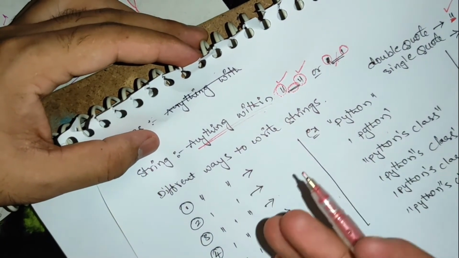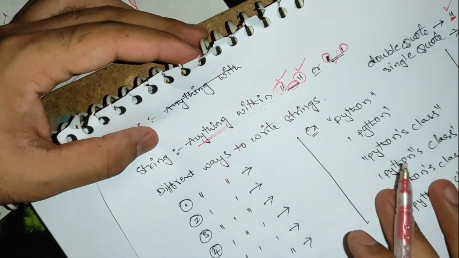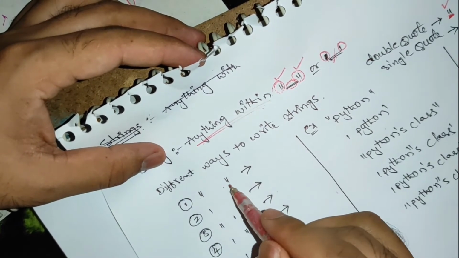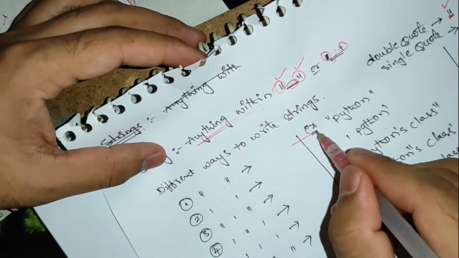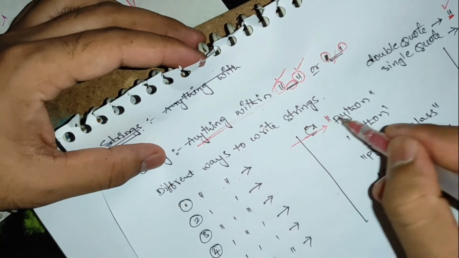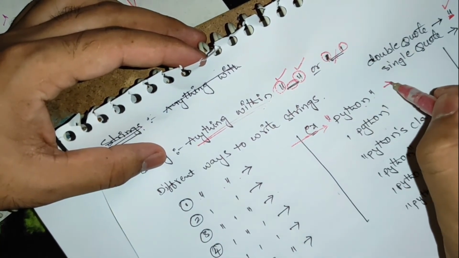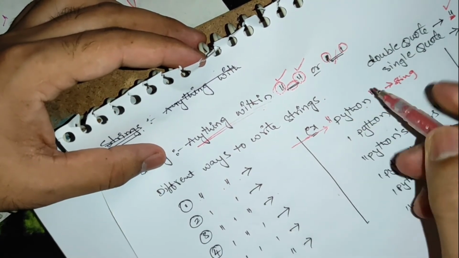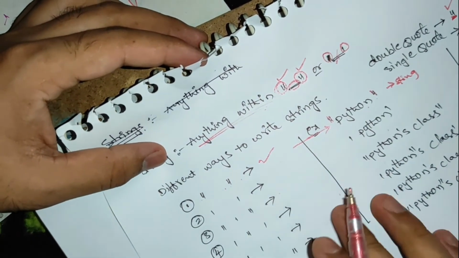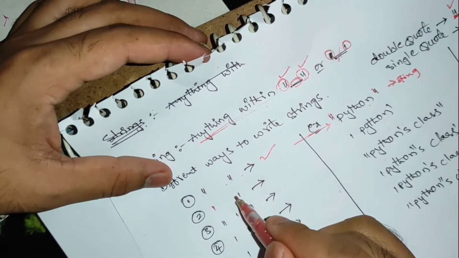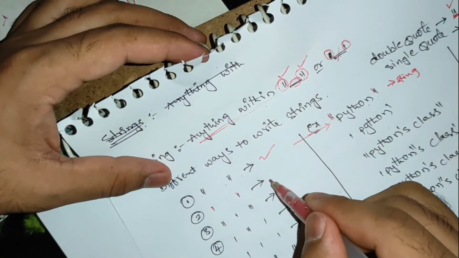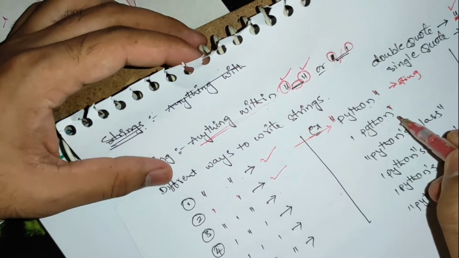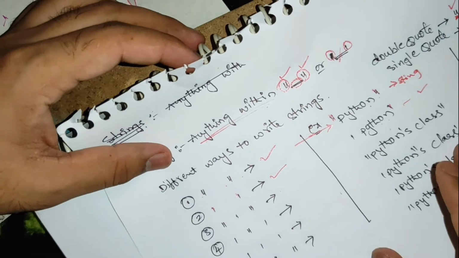There are different possibilities for how we can write strings. We can write a string within double quotes. This is an example: within double quotes I wrote Python, so this is a string. We can write a string in single quotes also. Here I wrote Python in single quotes, so this is also a string.